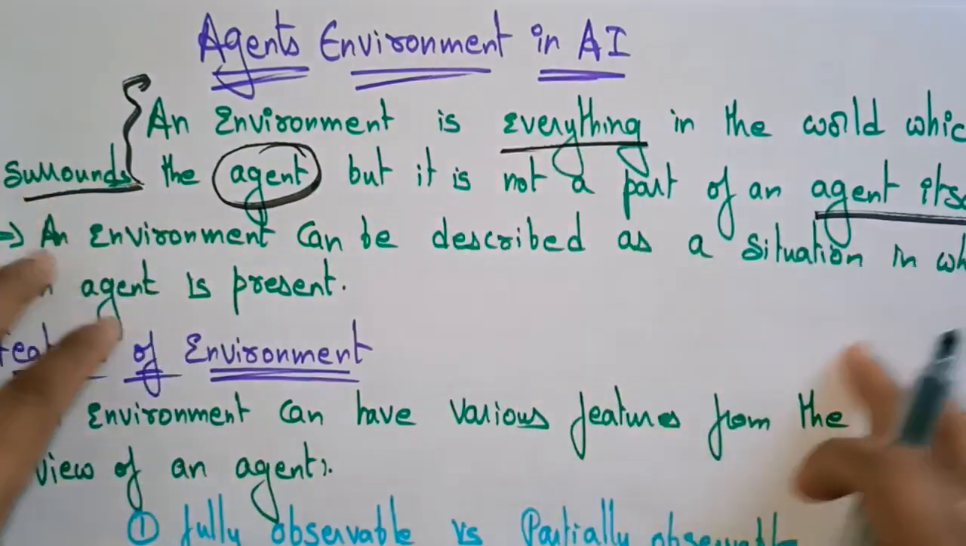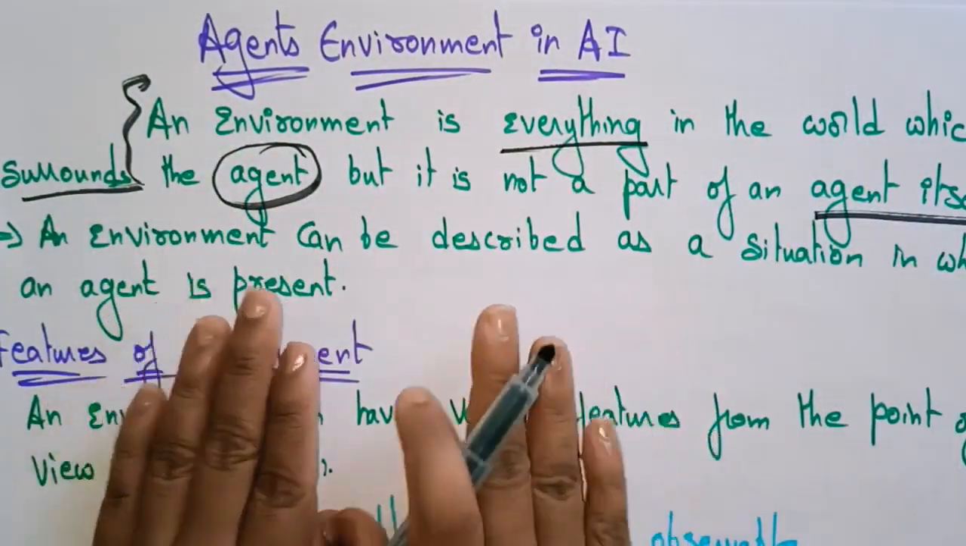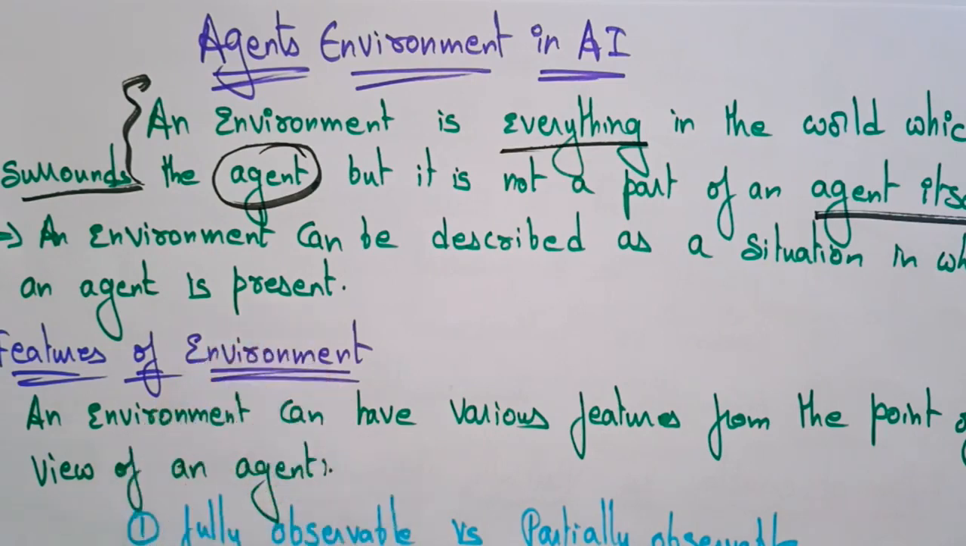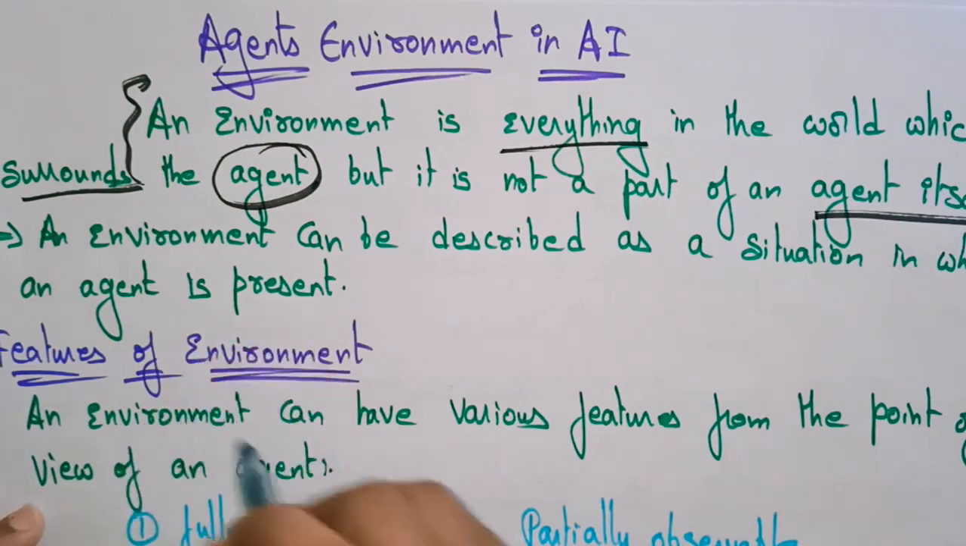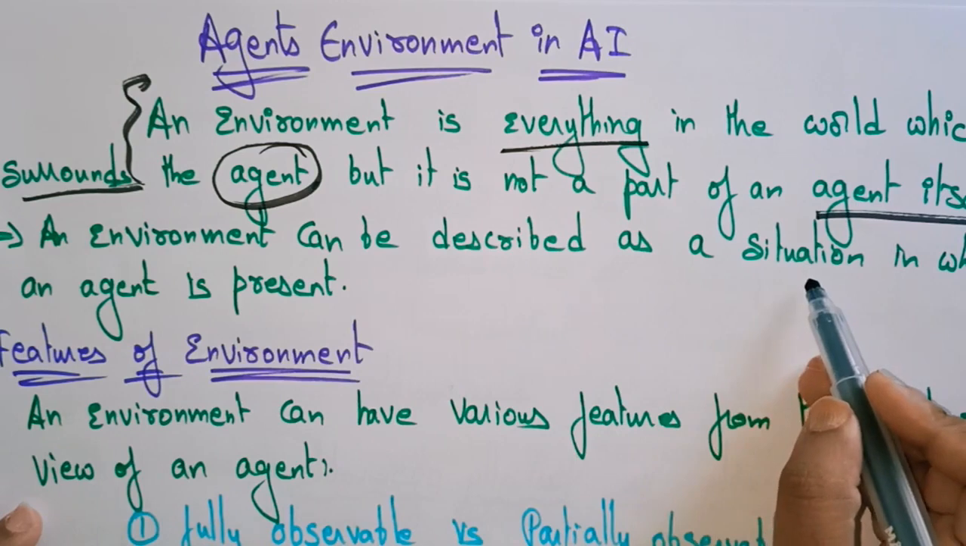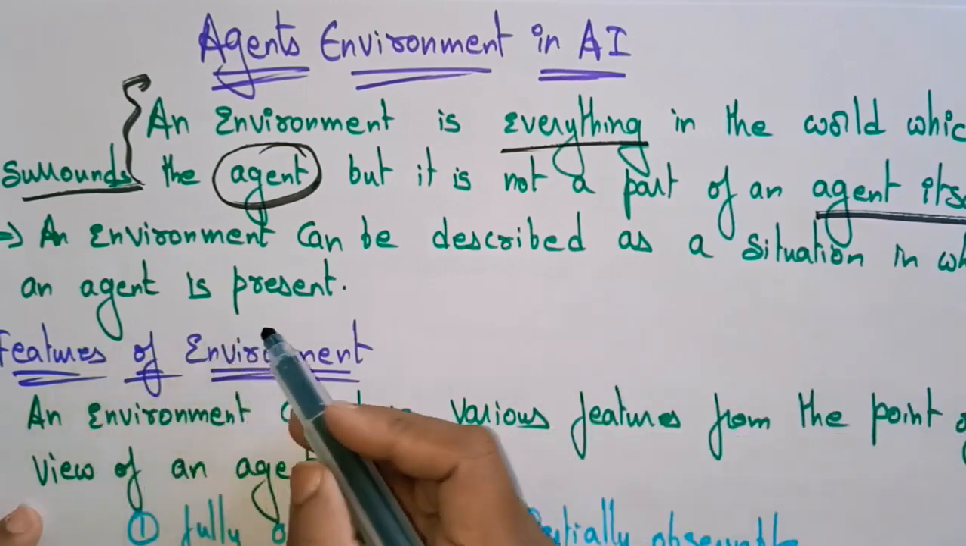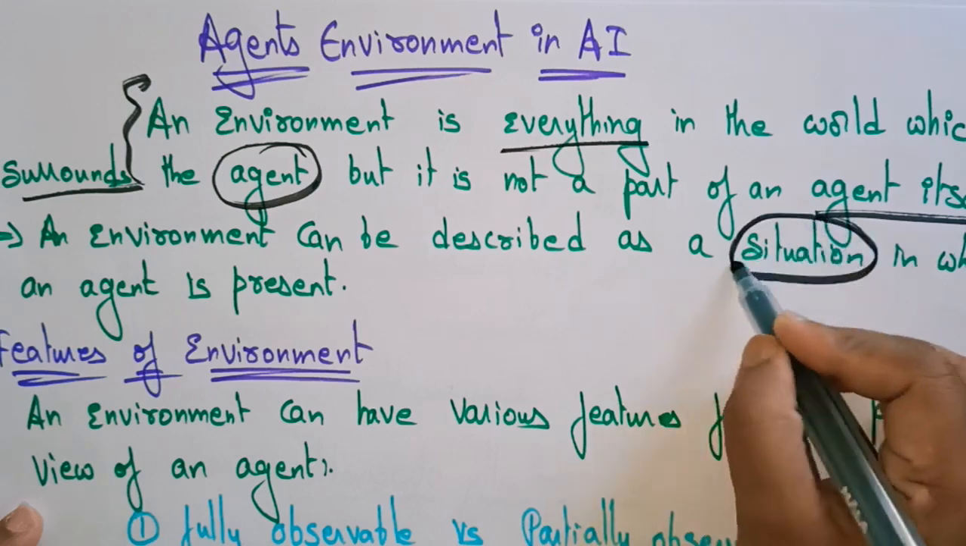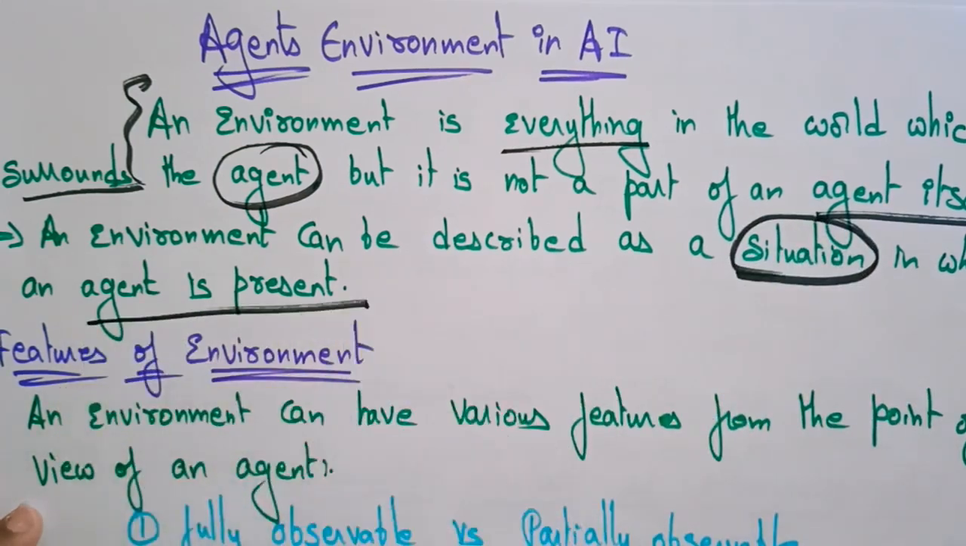Suppose here I am writing everything, this you call an agent. So outside this, whatever I am able to see, that is an environment. An environment can be described as a situation in which an agent is present. So in simple words we can say it is just a situation in which the agent is present.